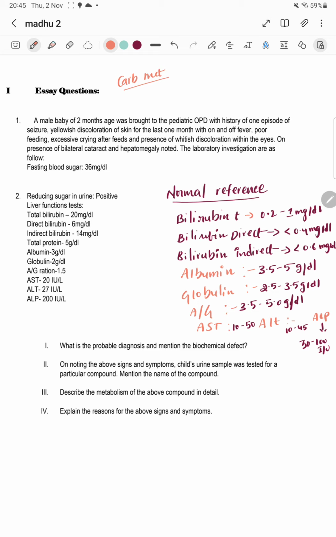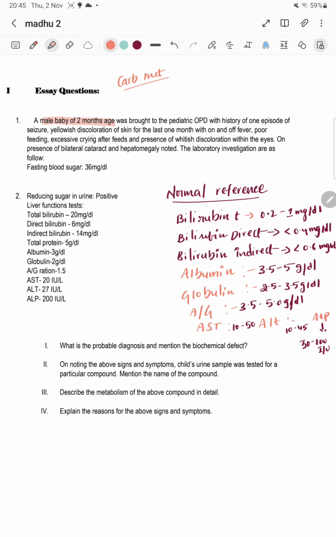A male baby, let me take a highlighter so that I can highlight some important points in the clinical question. A male baby of 2 months age was brought to the pediatric OPD. Here, of course, a 2 months baby means mostly pediatric OPD admission. So let me highlight here: a male baby of 2 months age, very little stage, with a history of one episode of seizure.